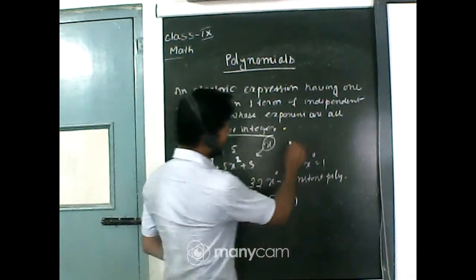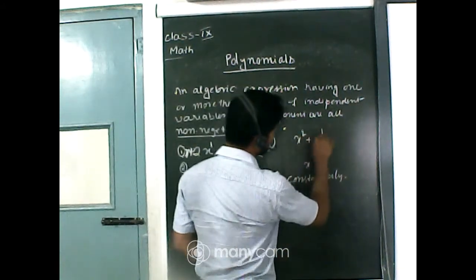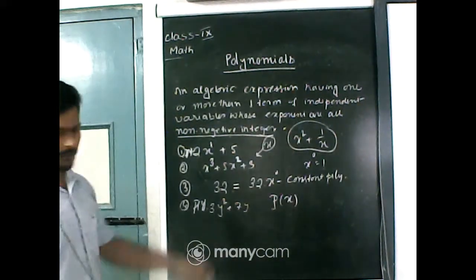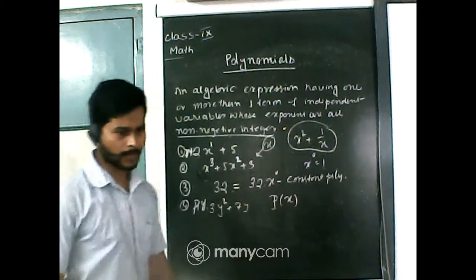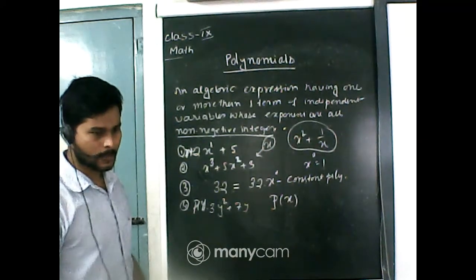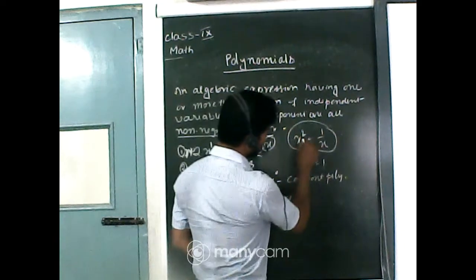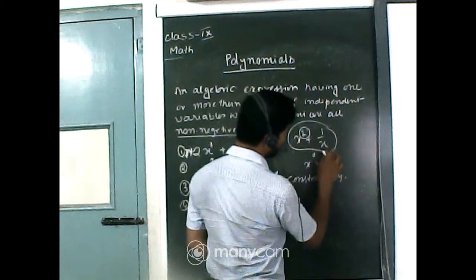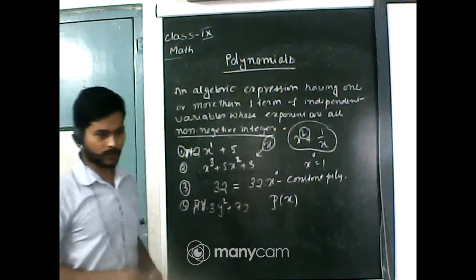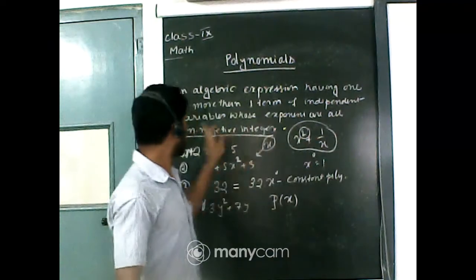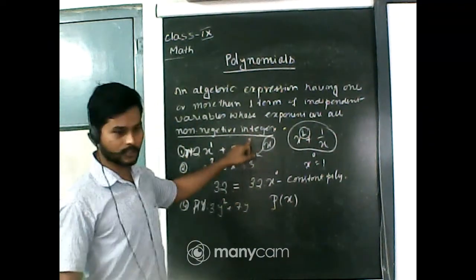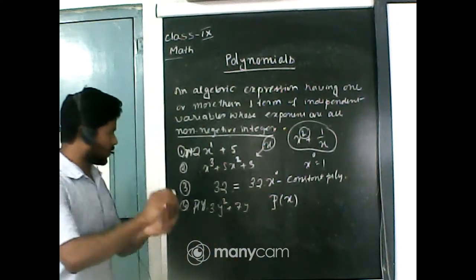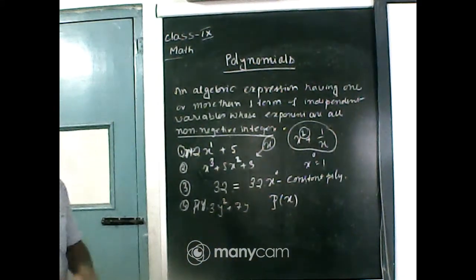For example, if I take x square plus 1 by x, tell me, will it be a polynomial? No, because look here, the power of x in the first term is 2, and here the power of x is actually minus 1. And minus 1 is not a whole number or non-negative integer, so this is not an example of a polynomial. Clear?